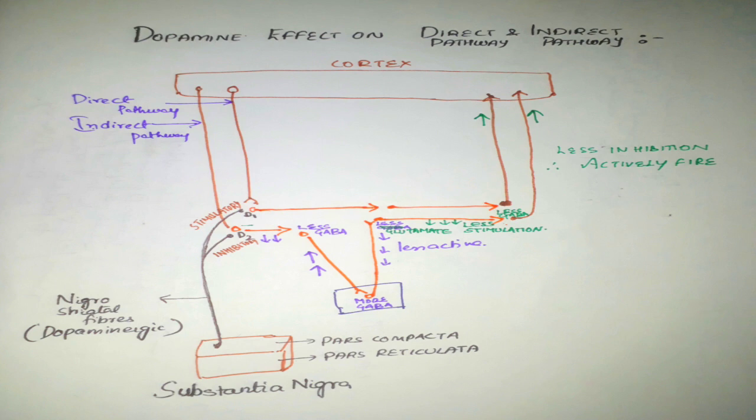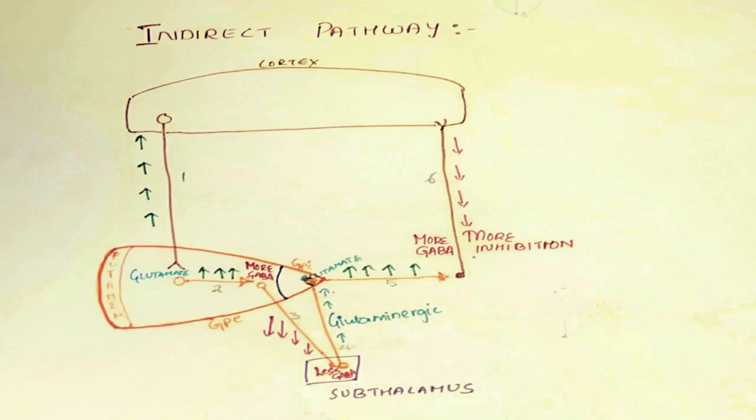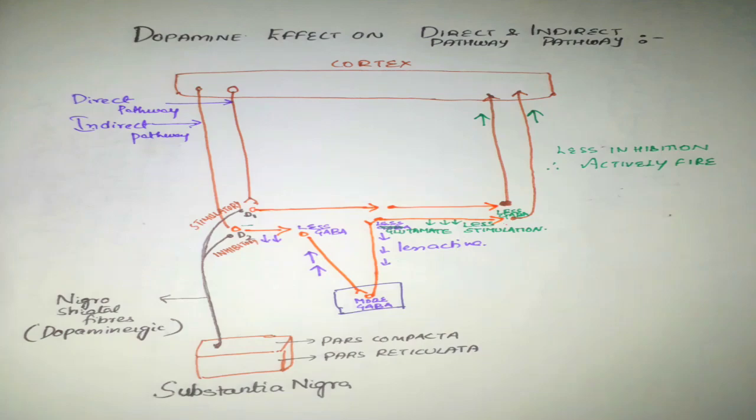The dopaminergic neurons release dopamine on D2 receptors, and here it is inhibitory. Previously we have seen in indirect pathway glutamate is coming and it is activating these fibers, that is the striatopallidal fibers. Here it is inhibitory.